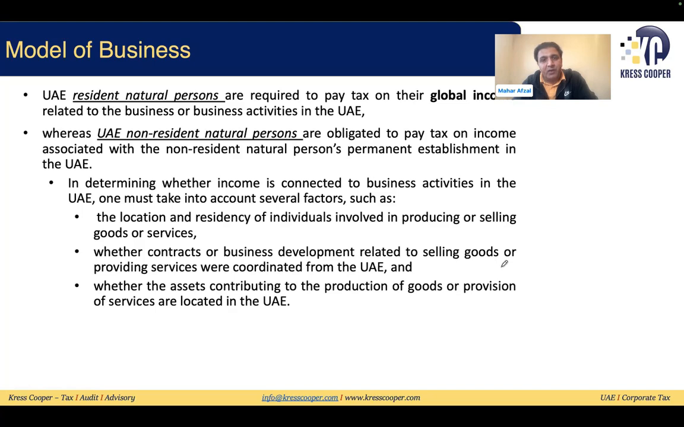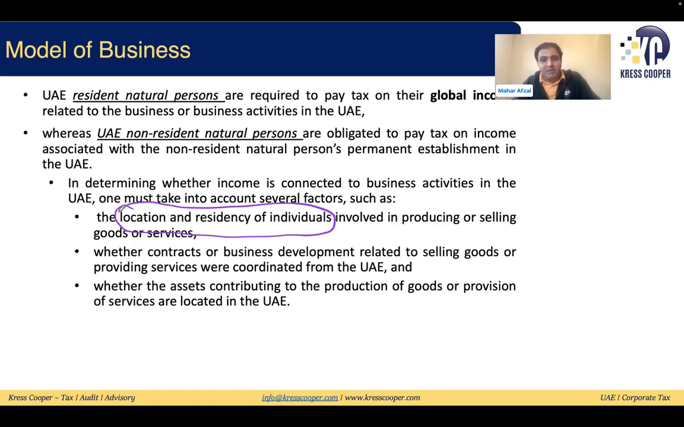There we need to consider the following factors. What are those factors? In determining whether income is connected to business activities in the UAE, one must take into account several factors. First of all, the location and residency of the individual involved in producing or selling goods and services. Important thing, location and residency of the individual. If the individual is within the UAE, they are a resident of the UAE, meaning 100% of the income pertains to the UAE. They will be liable to pay tax on that income in the UAE.